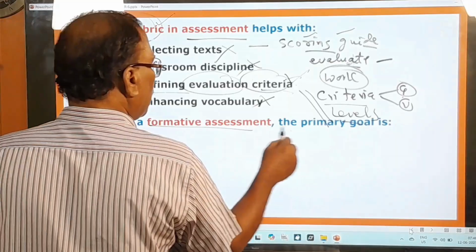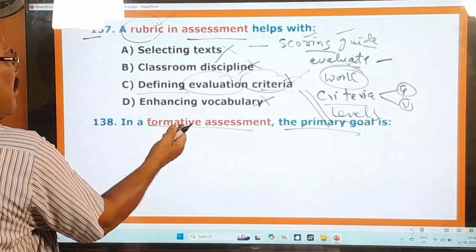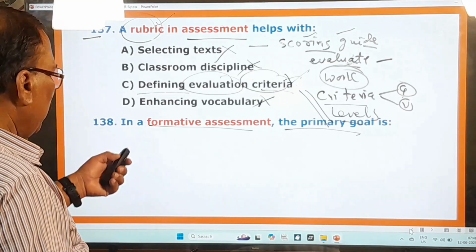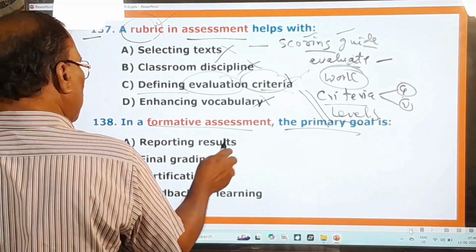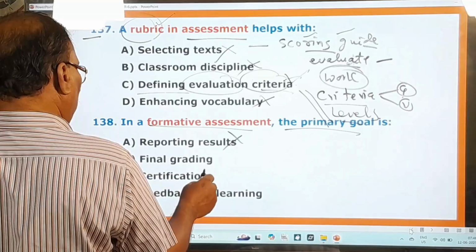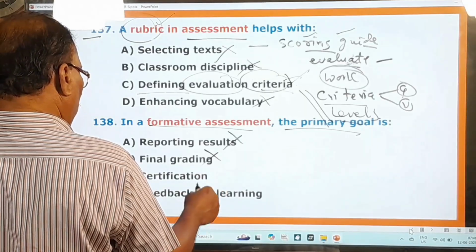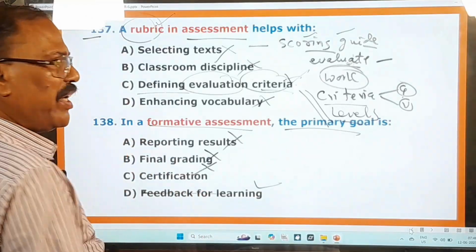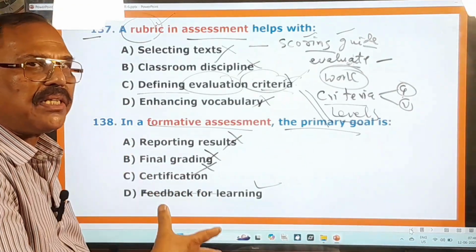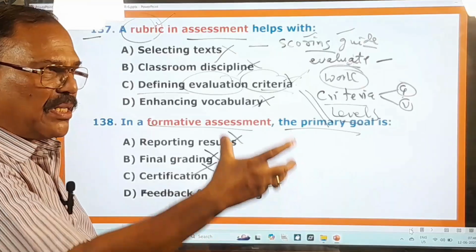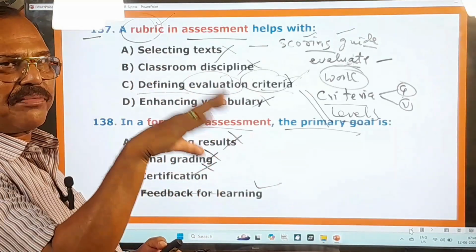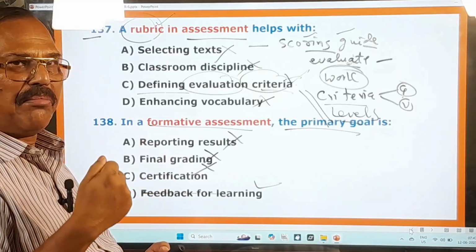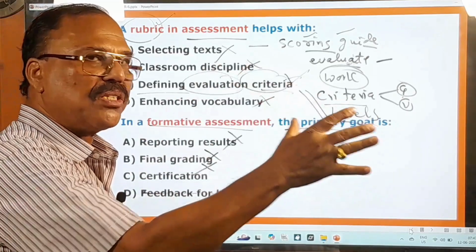In a formative assessment, the primary goal is formative assessment, summative assessment. About these two kinds of assessment, you know very well. And what is this formative assessment? Reporting results, no. Final grading, okay, no. Certification, no. Feedback for learning. So that is there. Feedback for learning. Every time the teacher teaches the students something, the teacher wants the feedback about that. Whether the matter taught by her or him is understood by the students or not.